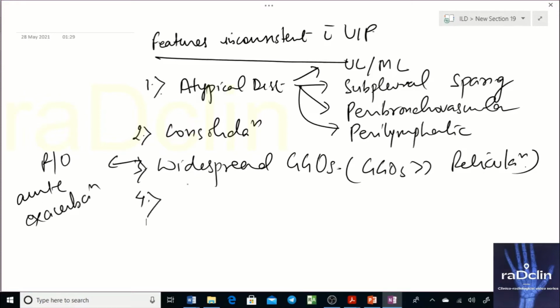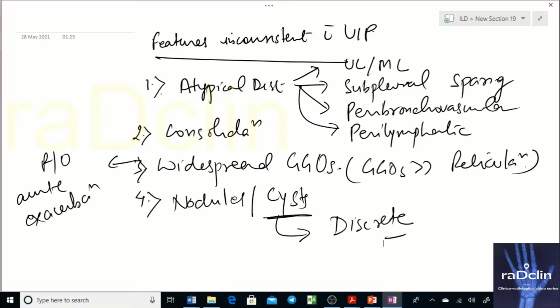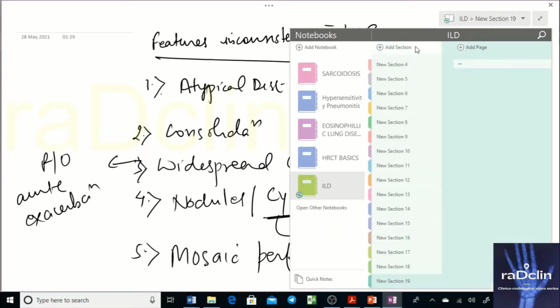Fourth, nodules and cysts, which are discrete cysts. The last thing I had missed is mosaic perfusion. These are the five things you should know by heart, because they go against UIP.